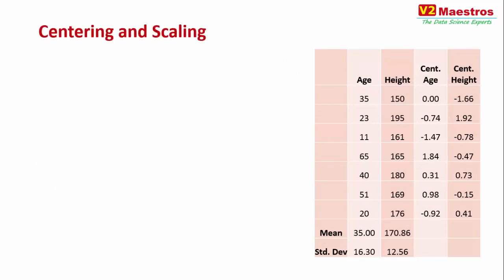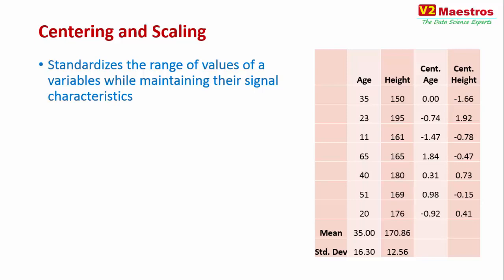The next technique we are going to be talking about is what we call centering and scaling. When you have two data columns, they might be in different value ranges. When you put data in different value ranges together into machine learning algorithms, they sometimes tend to skew the behavior of the algorithms. So the best thing for you to do is take these values and standardize them using the centering and scaling methodology. When you do centering and scaling, the values are converted into values of the same scale, but they do retain their unique signal characteristics.